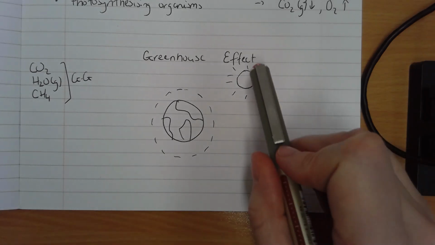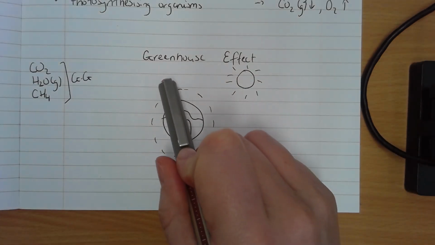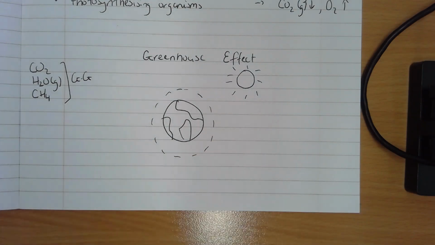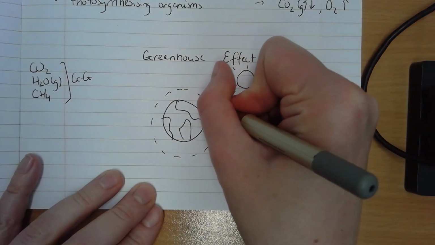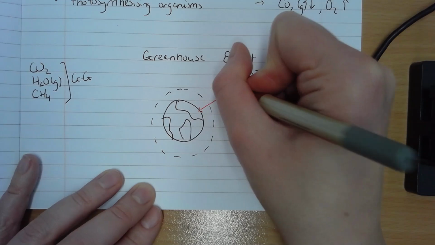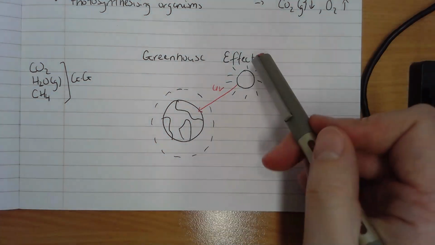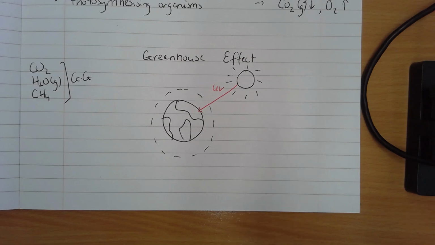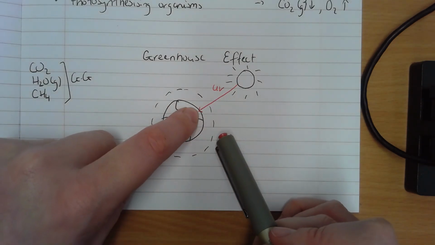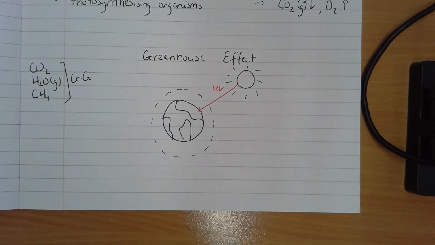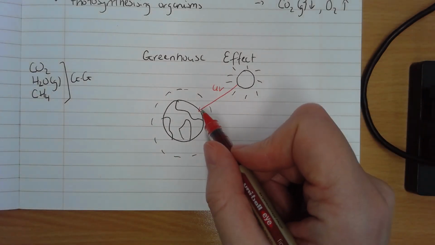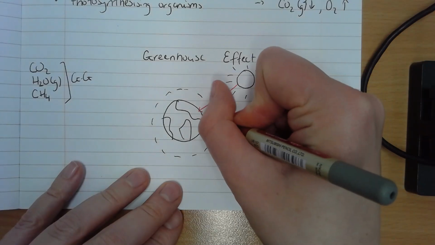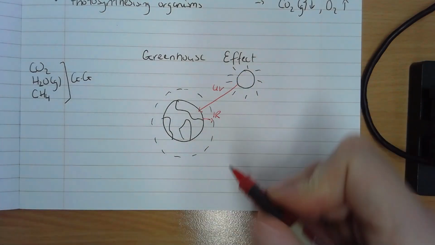So I've got my sun here, and I've got my earth, and these dashed lines represent the atmosphere, and the sun heats the earth. Coming out of the sun you are going to have what we call UV radiation, which is a good thing. It passes through the earth's atmosphere and heats the earth, and keeps the earth at a temperature that we can all live on. Some of that UV radiation gets absorbed by the earth, some of it gets re-emitted, and when it gets re-emitted, instead of being re-emitted as UV, it gets re-emitted as infrared, as IR radiation.